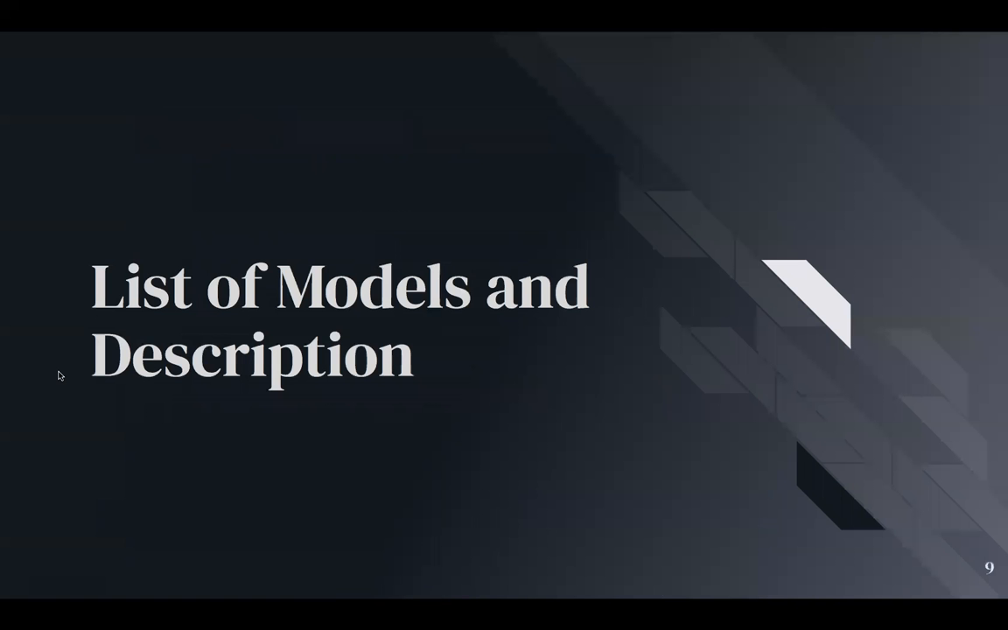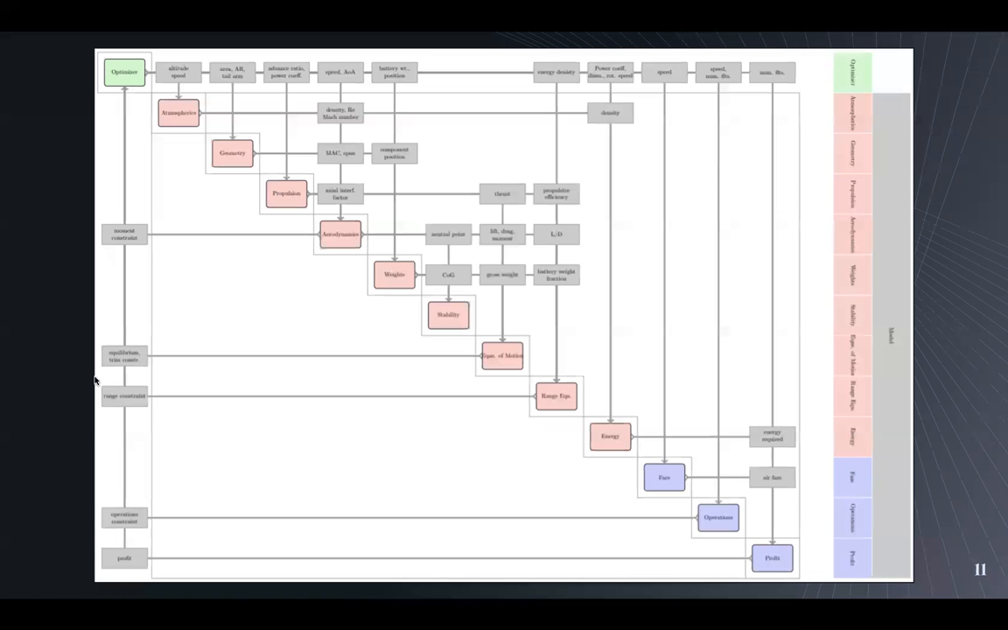So right now we're going to talk about the list of models. To start off, we're going to have a look at the design structure matrix, or DSM. The way this works is basically on the top row right here, you have all the design variables that Jake pointed out in the table.